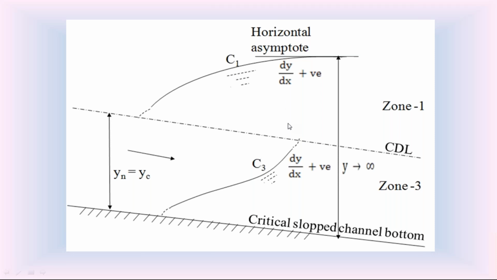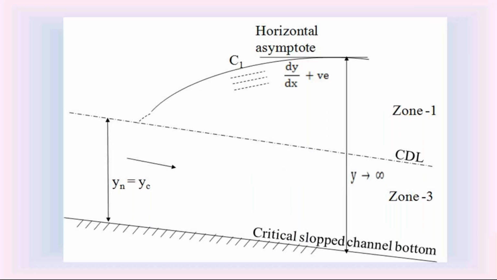If the water surface in the critical slope channel is in zone 1, it is called C1 water surface. If the water surface in critical slope channel is in zone 3, it is called C3 water surface. So like that, in the critical slope channel, we have only the water surface in zone 1, C1, and the water surface in zone 3, C3. Now check the characteristics of the C1 water surface profile in the critical slope channel.